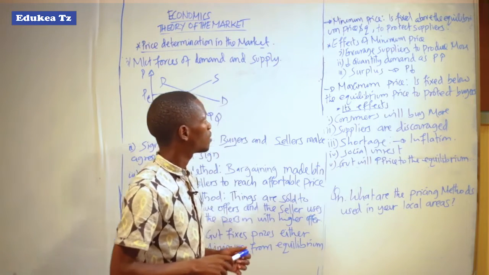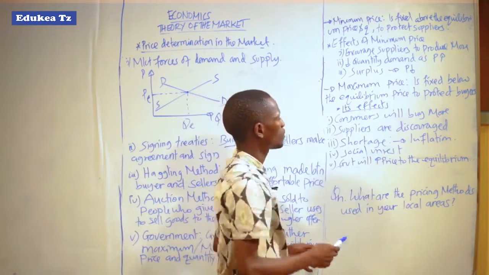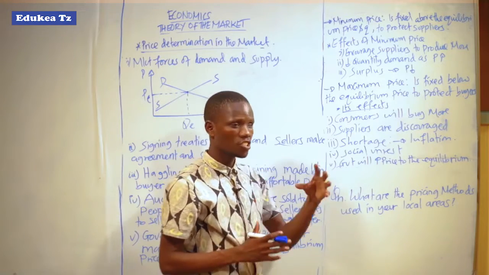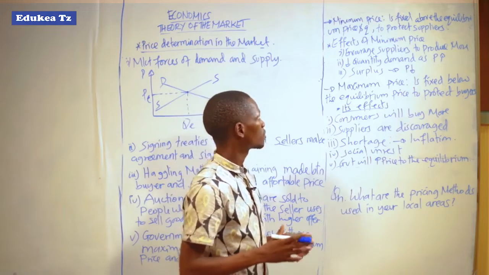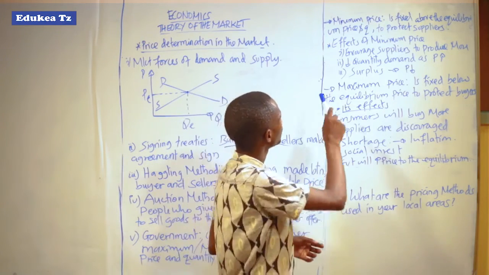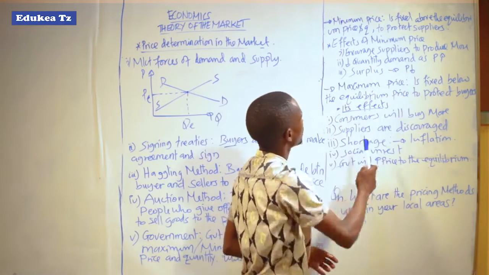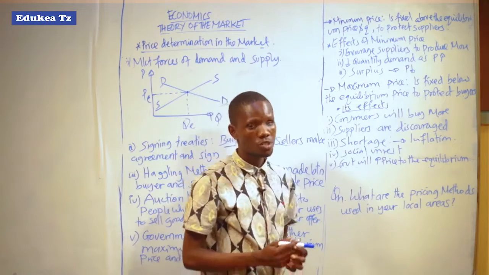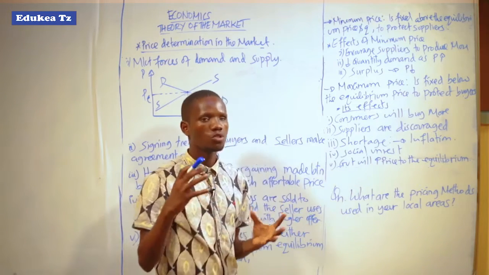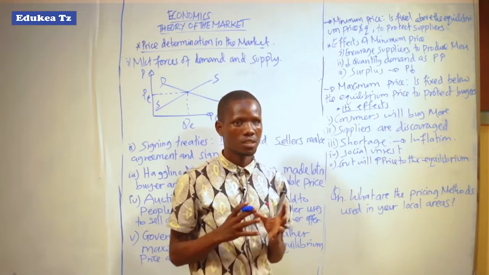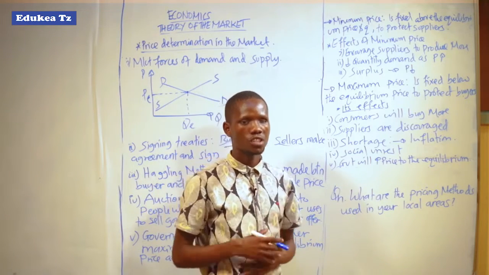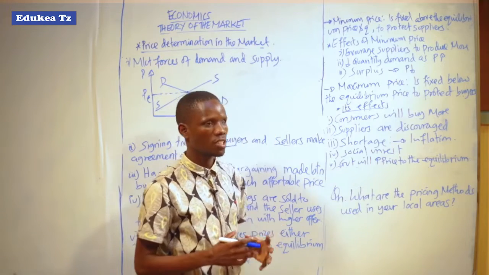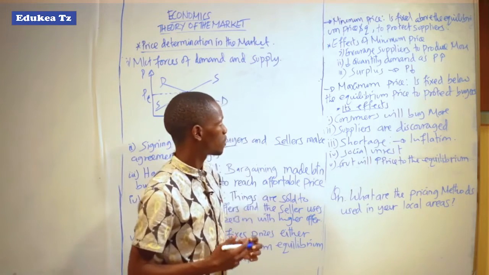But there are effects now of a minimum price after the government has set the price above the equilibrium price. It means there are some effects. First, this encourages suppliers to produce more. The producers are encouraged to produce more because they are now able to produce goods and sell them at a price that gives them a profit.